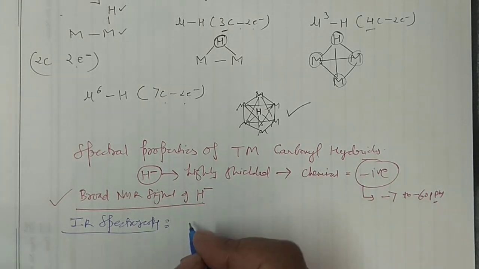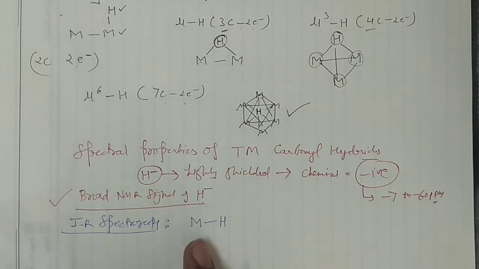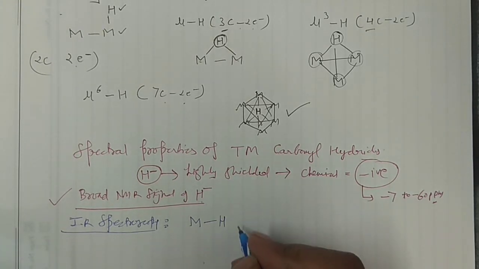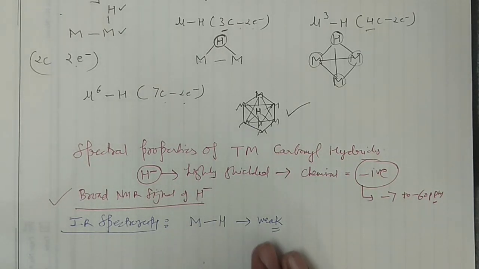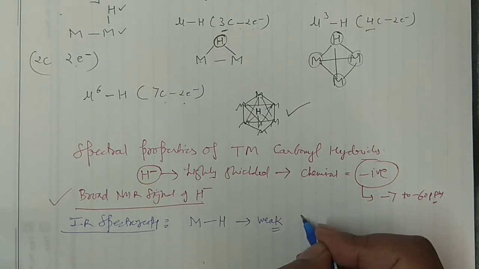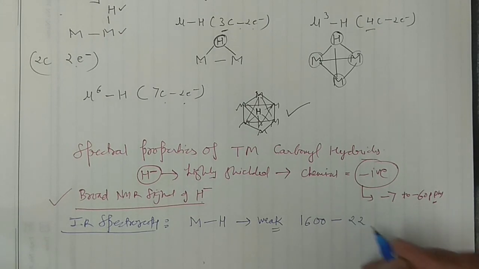Now in transition metal carbonyl hydrides, you are interested only in the bond formed between the metal and the hydrogen. You will observe a very weak signal in that case. I'll come to the point why we observe a weak signal. And obviously this should come from 1600 to 2000 centimeter inverse.